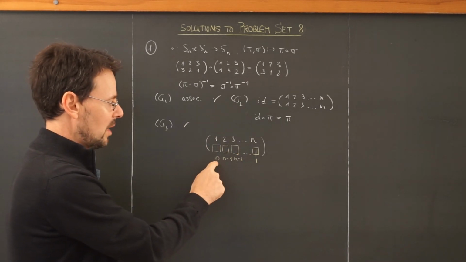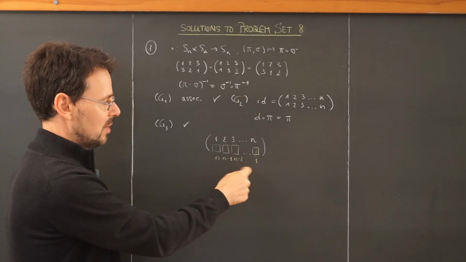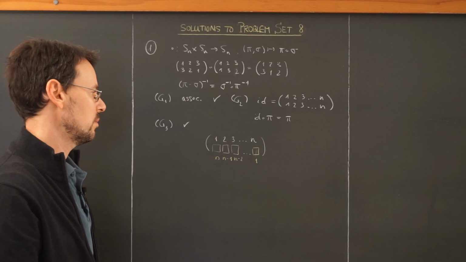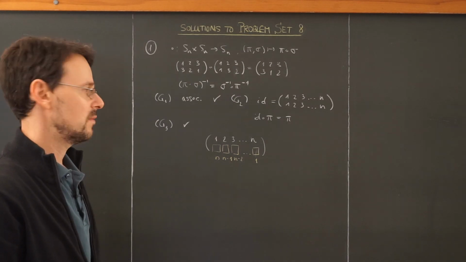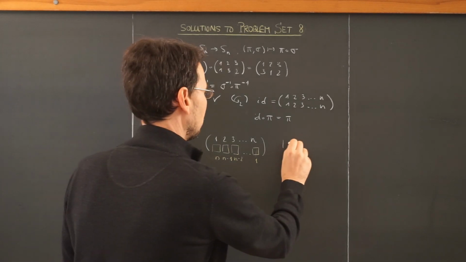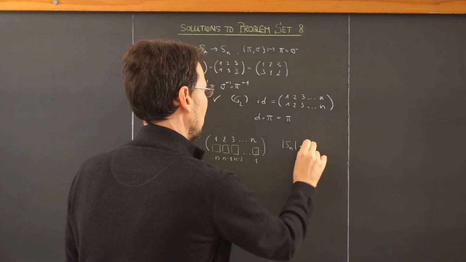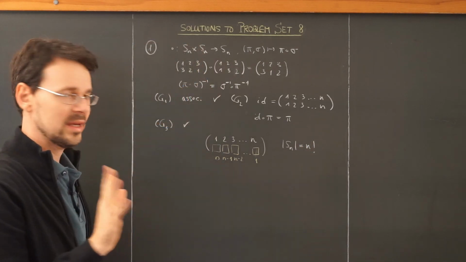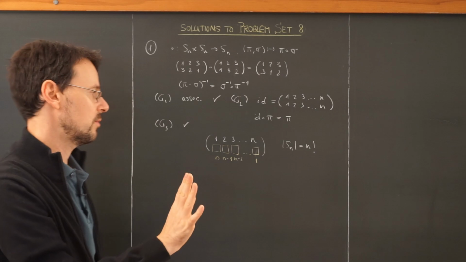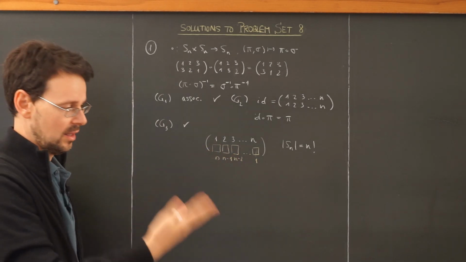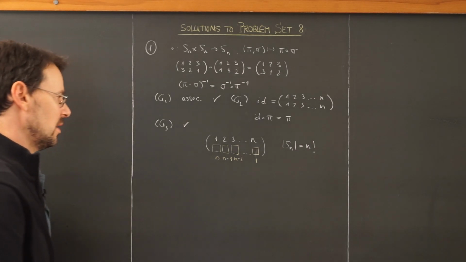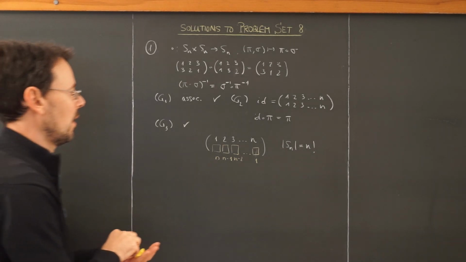So this gives me n times n minus 1 times n minus 2 and so on. So exactly n factorial possible different permutations of this set. So the order of this group here is n factorial. Right now I simply explain the ideas. This is not written down perfectly, of course, so you should hand this in when this is on your exercise sheet at the university, for example.